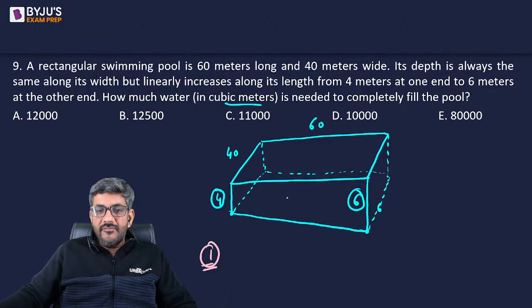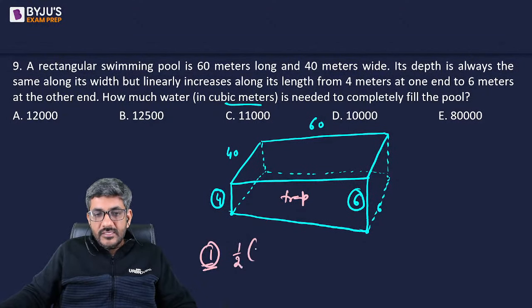There are two ways of finding out the value. First, I find out the area of this trapezium. This is a trapezium now, right? Opposite sides are parallel. So what is the area of the trapezium? It is half of the sum of the two parallel sides, that is 4 plus 6, multiplied by the height, and the height is 60. तो ये half of 10, 5 into 60 हो जाएगा 300.